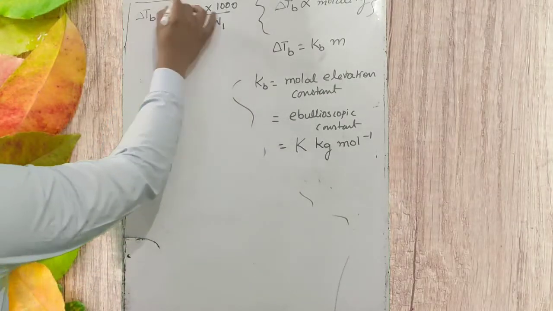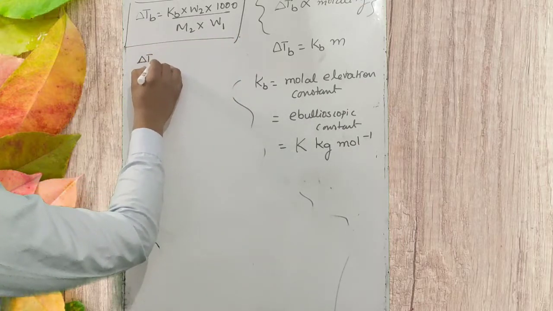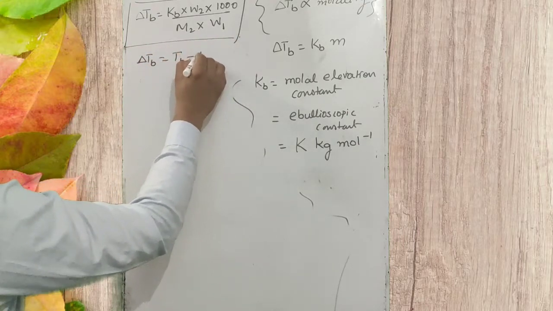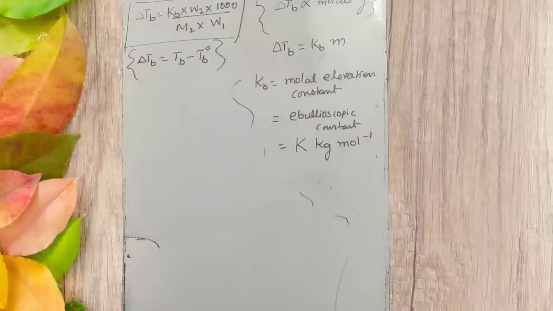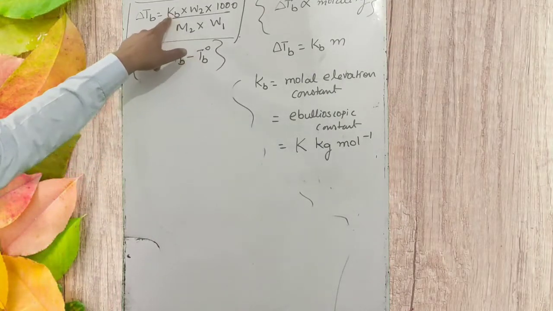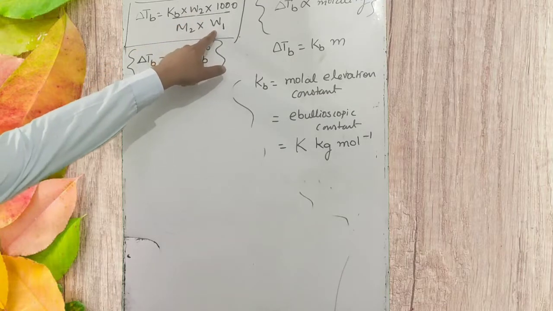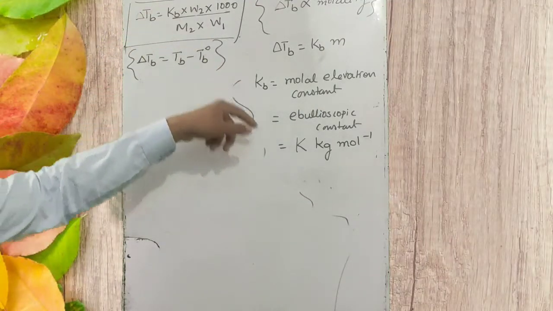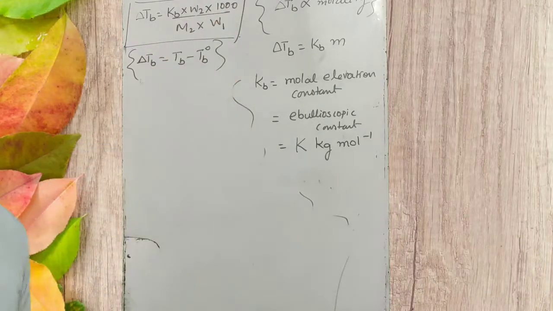So this is the elevation of boiling point. One formula we had was Tb minus Tb naught. Okay, when the temperature of solvent and solution both are given, you can find it by this formula, or if the molal elevation constant, weight of solute and weight of solvent are given, you can find out the value of delta Tb using this one formula.